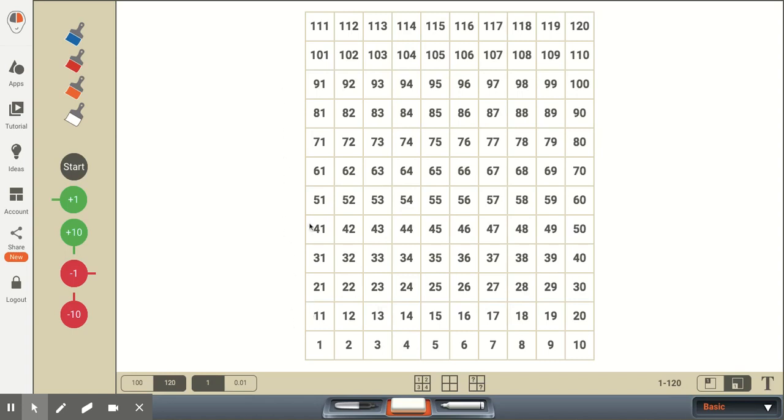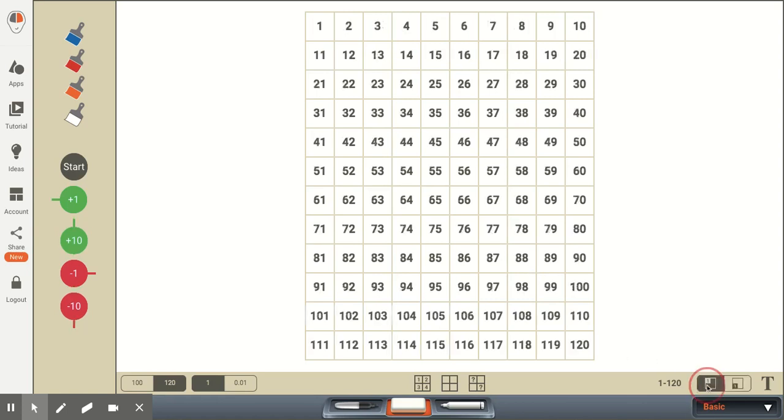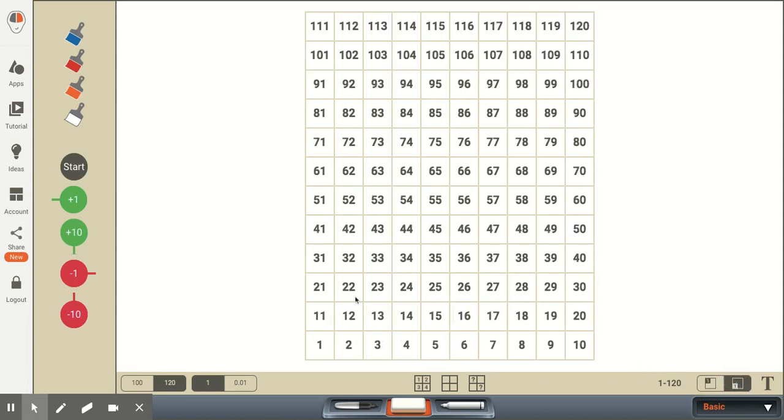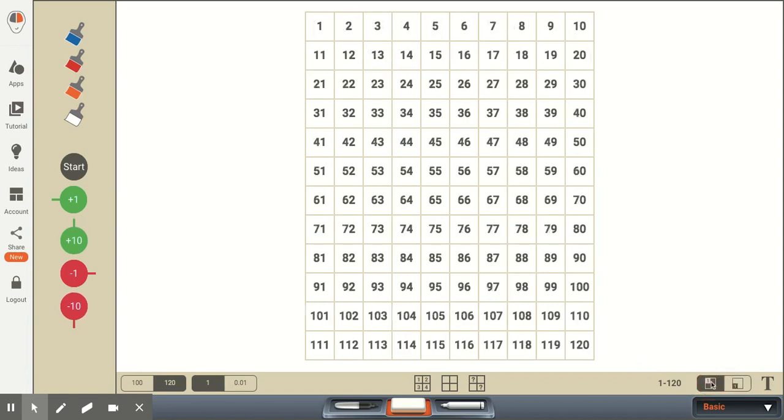So it's just a thought if students are having a problem understanding, well, my numbers are getting higher, so wouldn't I go higher, as opposed to the numbers getting higher and actually getting lower on the chart. So it doesn't really matter. You can stick with one way or the other, and you can start with either 0 or 1.